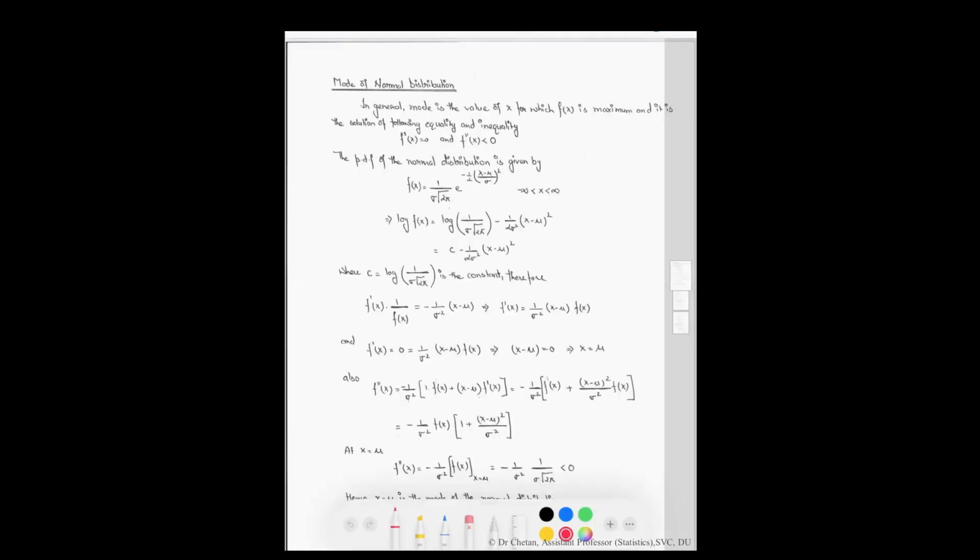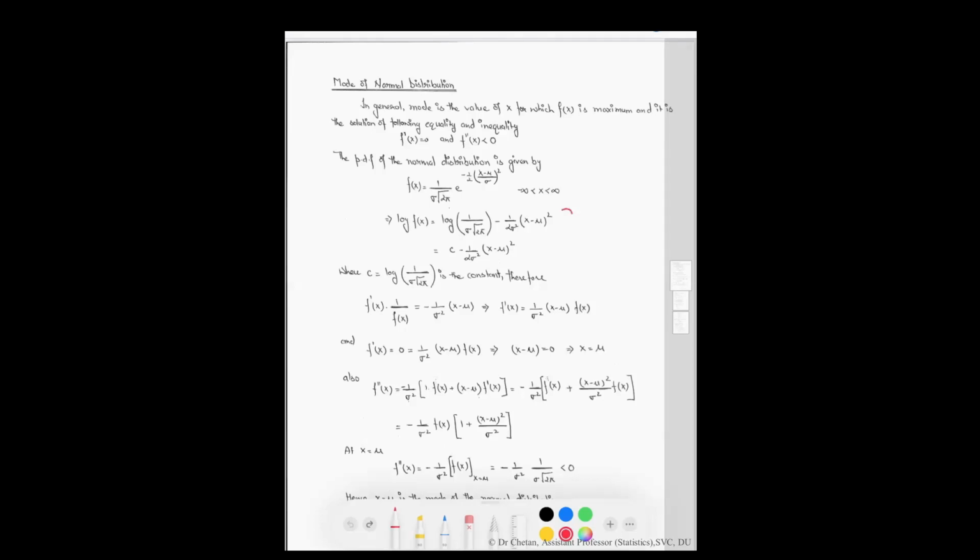Now, we will study the mode of the normal distribution. In general, mode is the value of x for which the function f of x is maximum. As we know that the PDF of the normal distribution is given by this quantity, take the log on both sides.